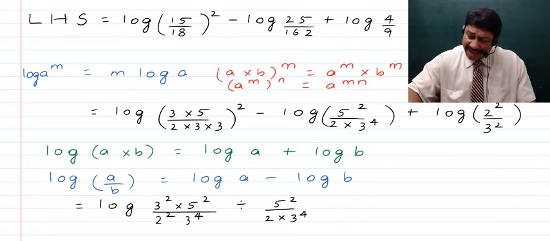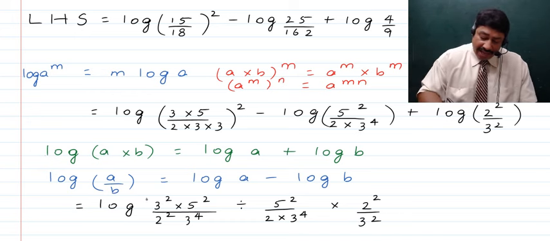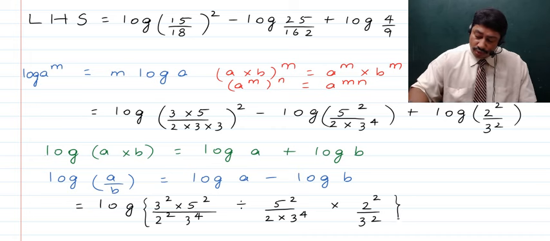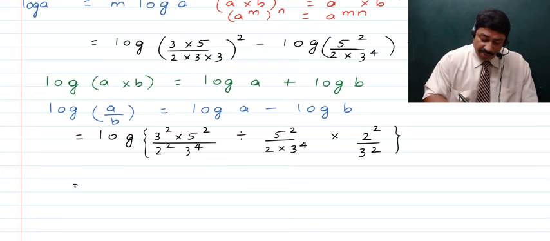Further children, added to it is log of 2 square divided by 3 square, as it is added. So obviously here we can put up a multiplication sign, and we can write the number, that is 2 raised to the power 2 divided by 3 raised to the power 2, and here we can put all of these numbers together.